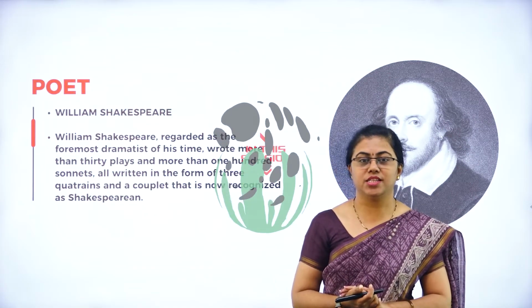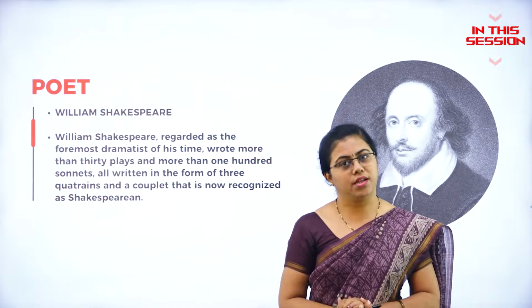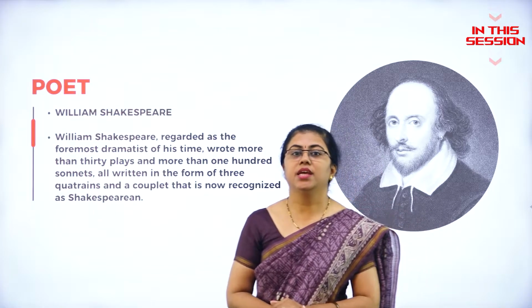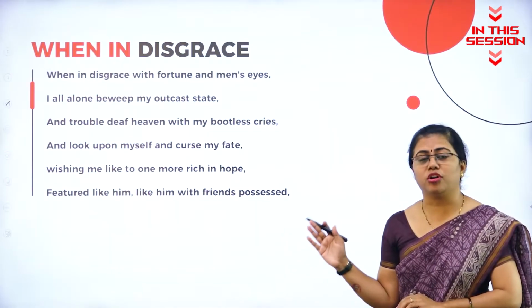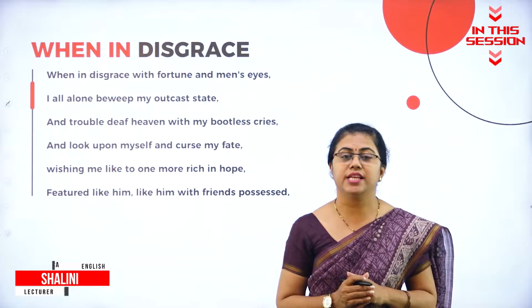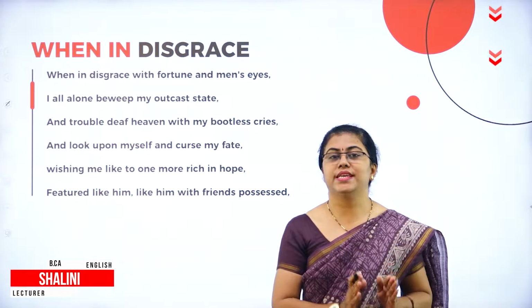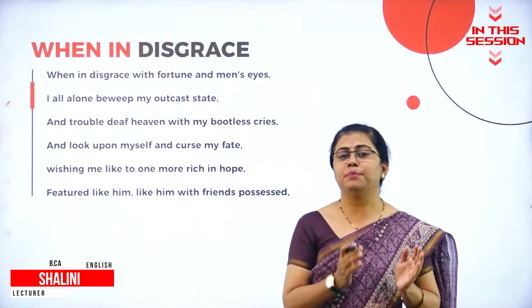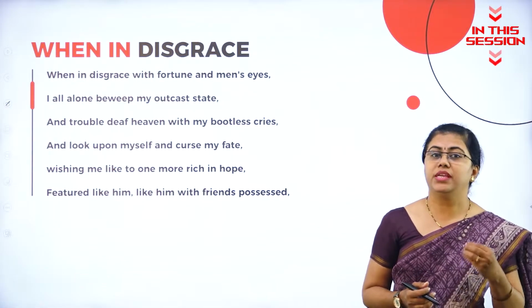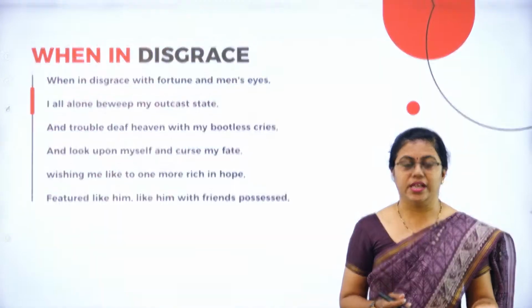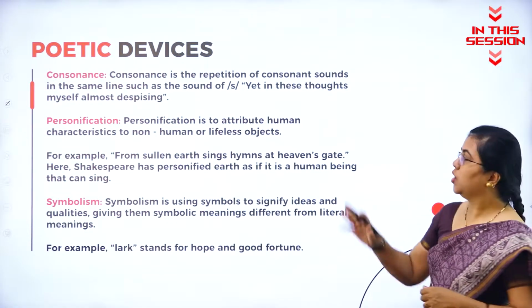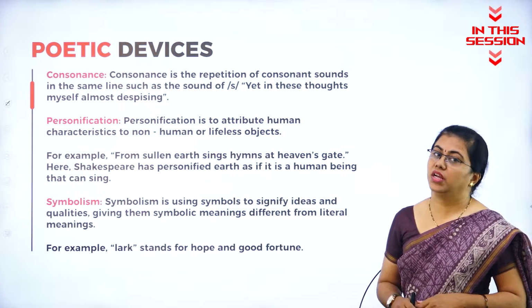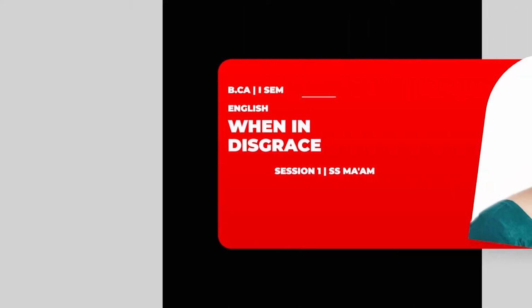Shakespearean sonnet consists of 3 quatrains and 1 couplet, whereas Petrarchan sonnet consists of an octave and a sestet. The sonnets of Shakespeare are actually referring to some fair youth, that is some person in his life whom he doesn't want to reveal. Assonance and consonance, as I said, assonance is a repetition of vowel sounds, consonance is a repetition of consonant sounds.